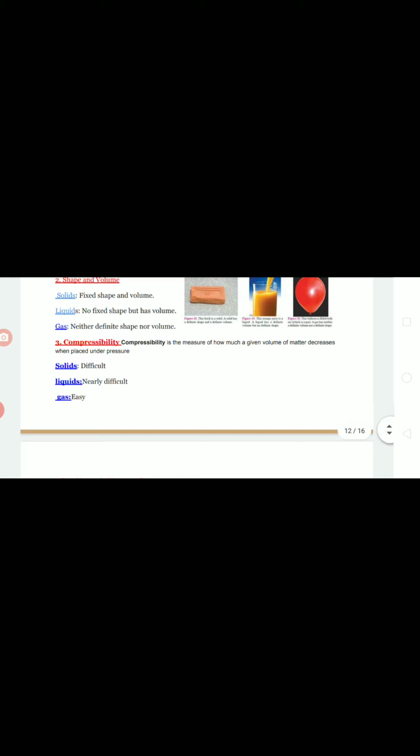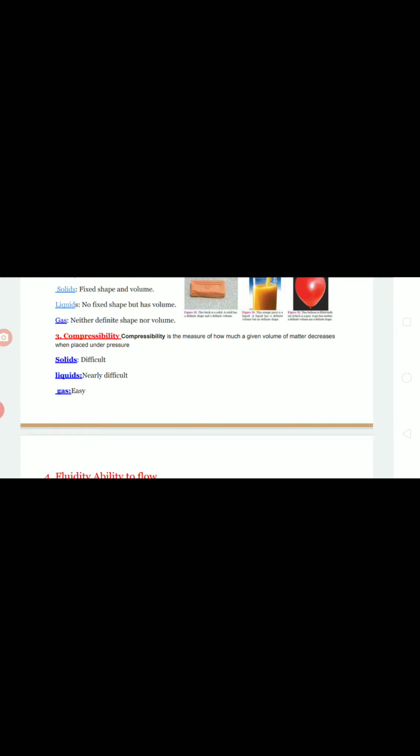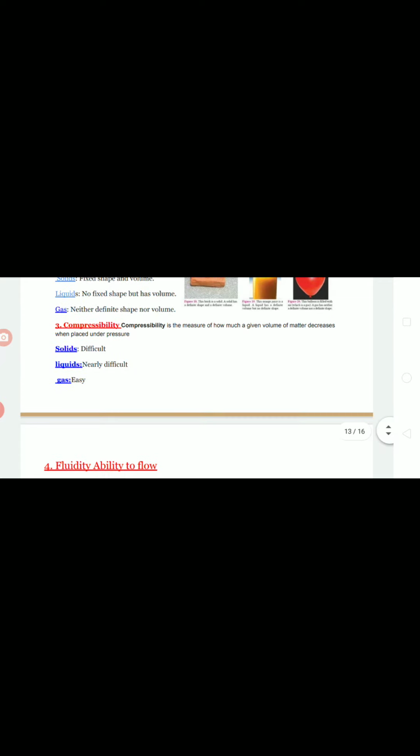Every solid is not compressible. Remember that. Some solids can be compressible. For example, if you go to a flour mill, if you give rice or wheat, when it is converted to powder, if you press the powder, it falls from the machine in a cone shape. If you apply pressure on the top of the cone of powder, it is compressed, its volume decreases. In powder form, it is easy. But if you take a stone and try to compress it, it's not easy to compress.